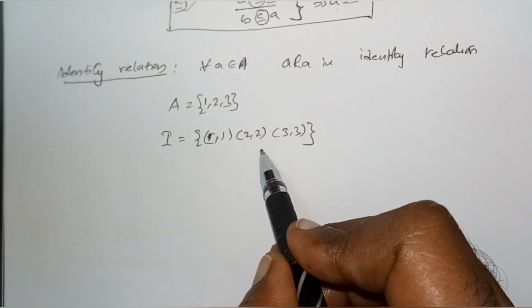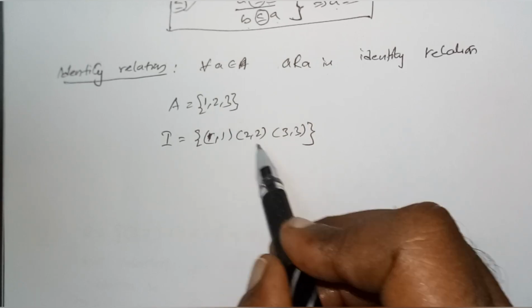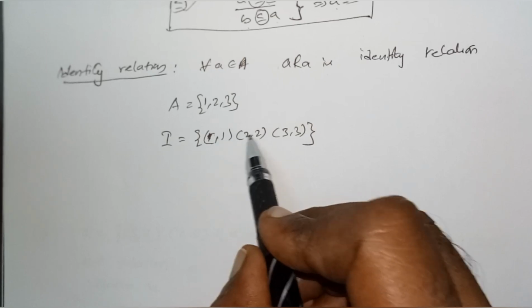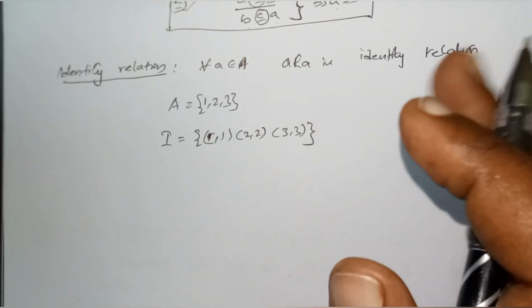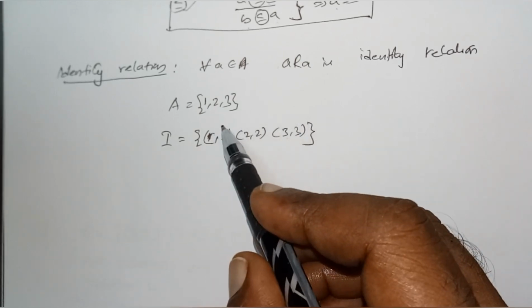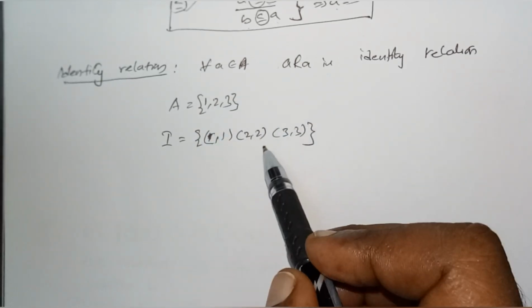If I write 1, 3, then it becomes reflexive. If some other thing is added, then it becomes reflexive. Identity means only 1 1, 2 2, 3 3 will be present. If any other element is present beyond these, it is not an identity relation. It comes under reflexive relation.